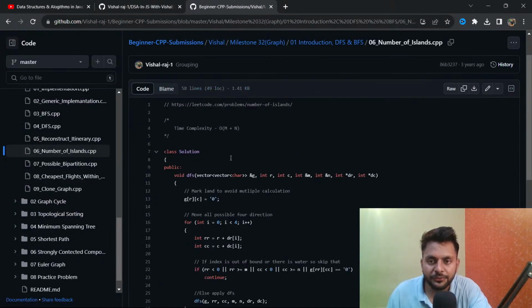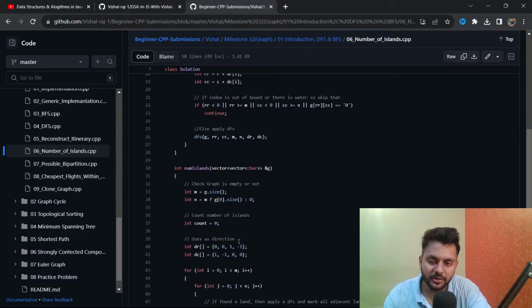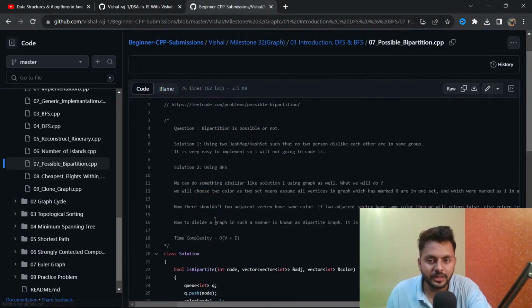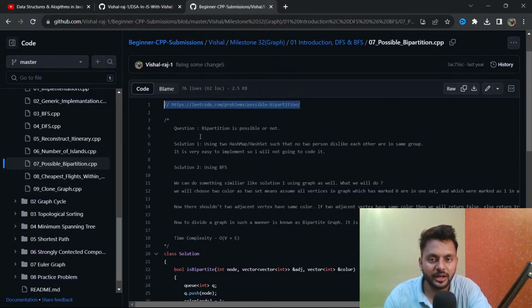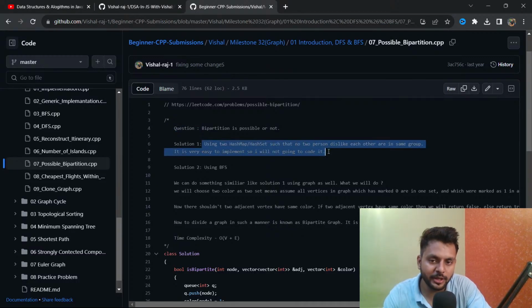So yeah, here if you see, I have written what the question is, the question link, what the time complexity is, and why this is happening. I am writing the comments here. This is how I used to write it. Here, as you can understand, this is the question, possible bipartition. It is a very famous graph question. So I am writing that this is the question, and solution one is using a hash map and hash set.